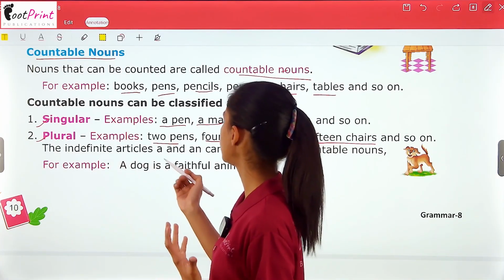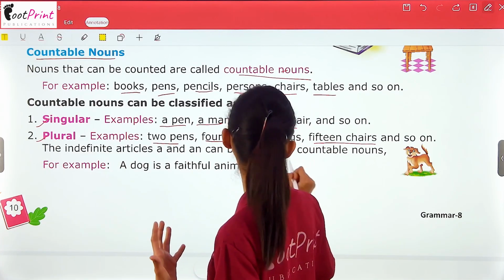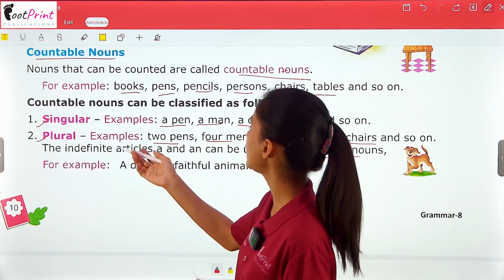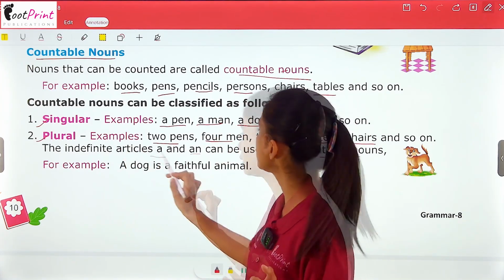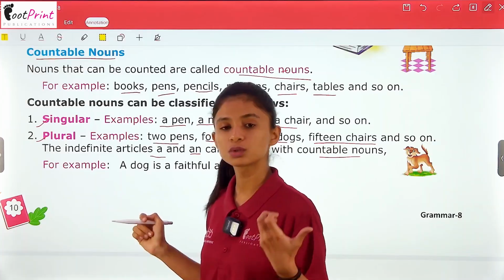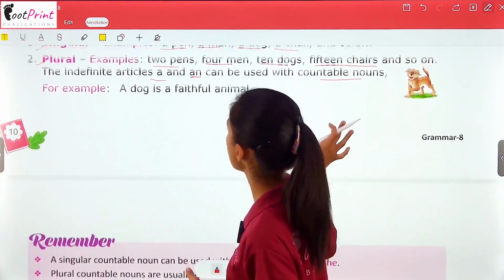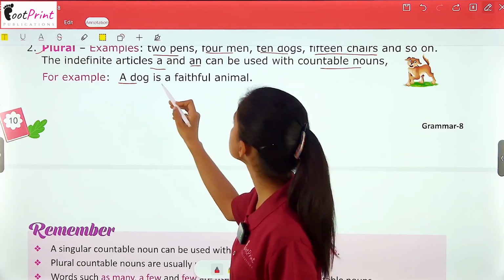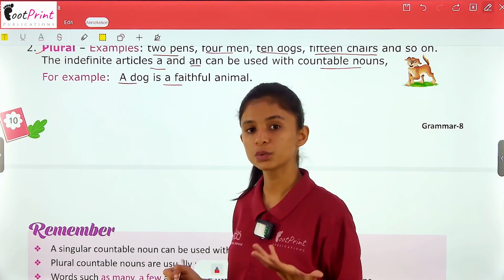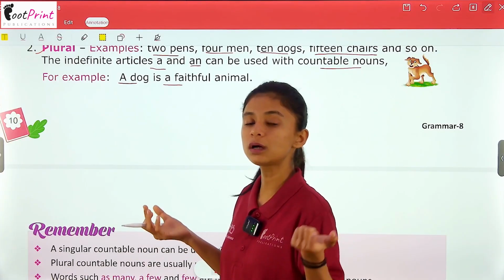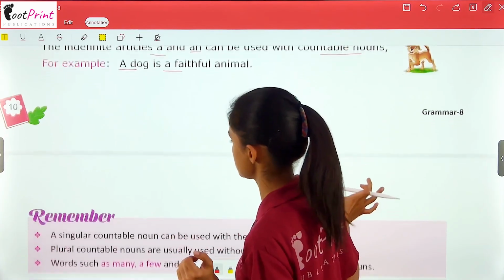The indefinite articles a and an can be used with countable nouns. So with countable nouns, we can use our indefinite articles that are a and an. So these are the articles that you can use with countable nouns. For example, a dog is a faithful animal. Here we are talking about a dog, one dog. So here we are using the article a with the sentence.